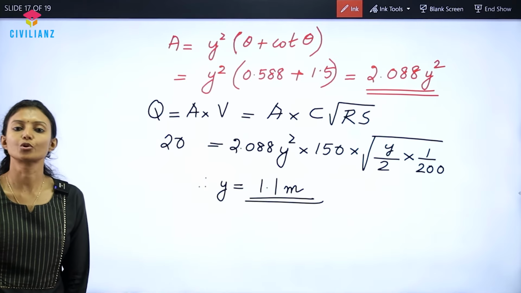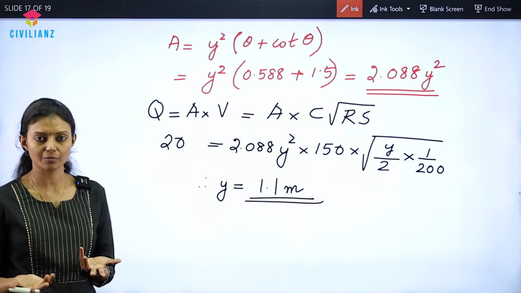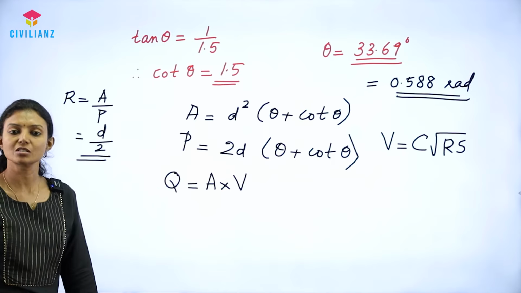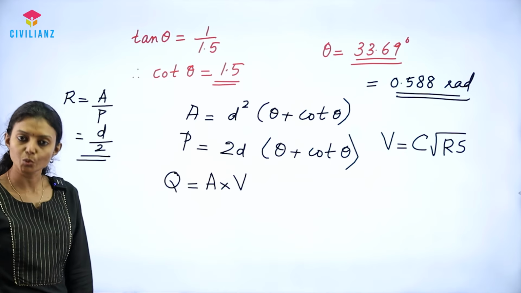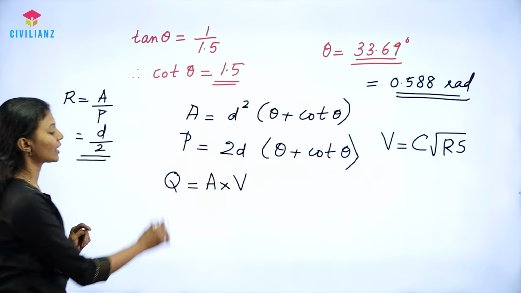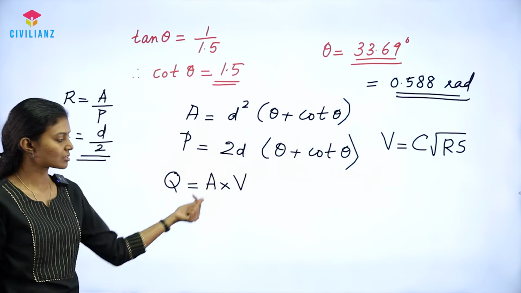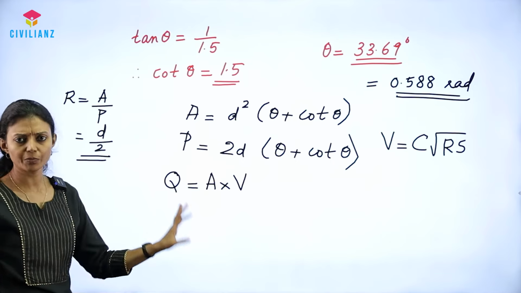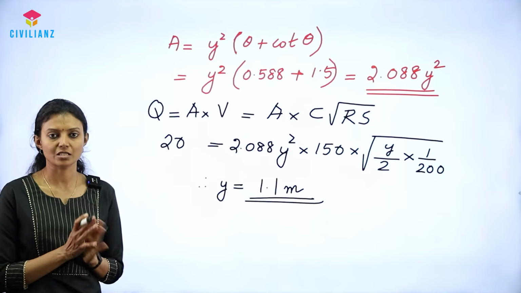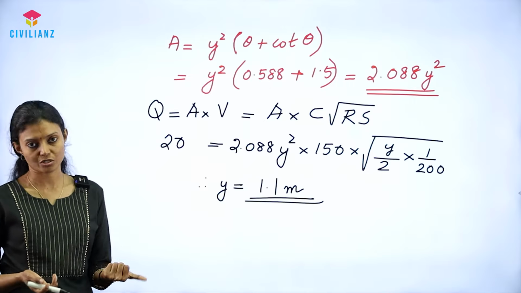So, this is the solution. Basically, we need to know the equation for area and wetted perimeter, which we have already studied. Area is equal to d square into theta plus cot theta and perimeter is 2d into theta plus cot theta. So, A by P will give you d by 2 and you have to substitute the whole in the equation for discharge. So, discharge is equal to area into velocity. Hope this is very clear. So, we get the final answer as 1.1 meter, that is the normal depth of flow. Again, this was a numerical type question.